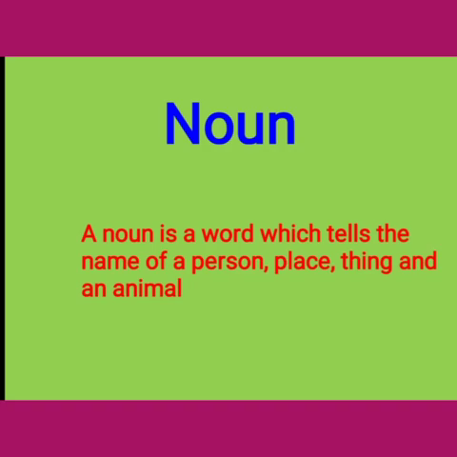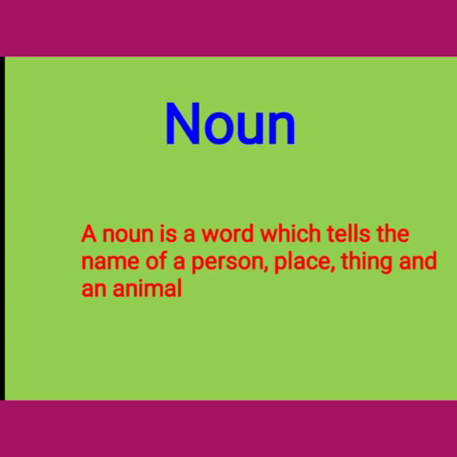All your names are called nouns. Places are called nouns. Things: you have a scale, pencil, eraser, all these are called things. They are called nouns. And all the animals are also called nouns.